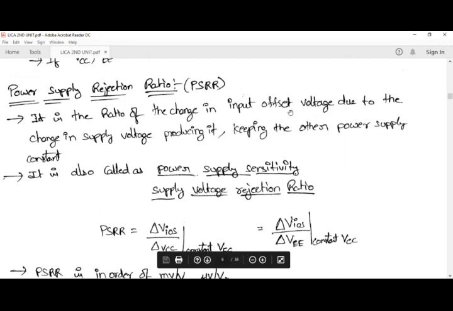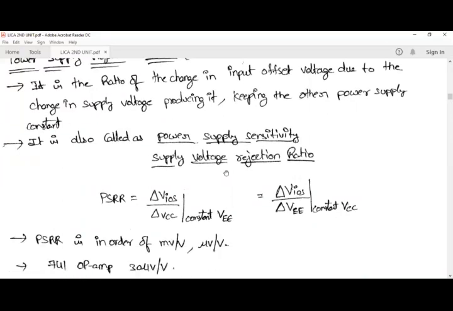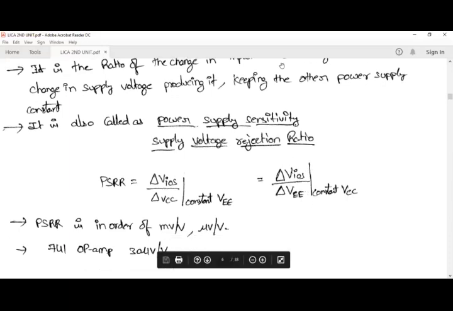It is the ratio of change in input offset voltage due to the change in the supply voltage producing it, keeping the other supply voltage constant. It is also called power supply sensitivity or supply voltage rejection ratio. It can also be written as change in VIOS to the change in VEE, keeping VCC constant.